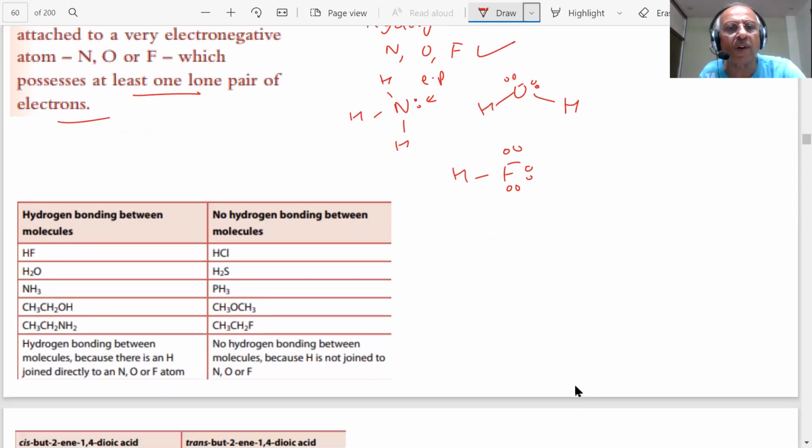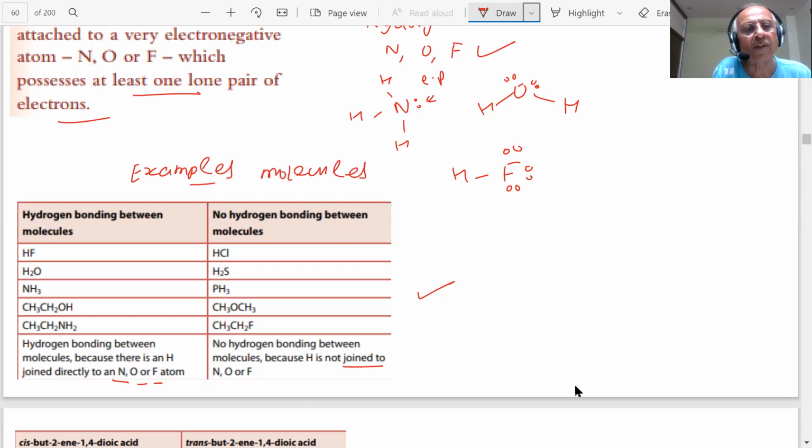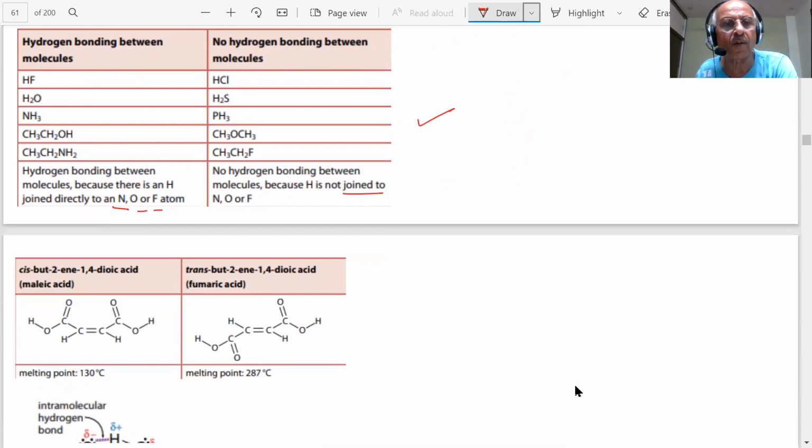And hydrogen bonding between molecules, examples, student. No hydrogen bonding here. These are the examples where hydrogen bonding exists. HF, H2O. These are examples of hydrogen bonding between molecules, because there is a hydrogen atom directly attached to nitrogen, oxygen, fluorine. And here no hydrogen bonding, because they are larger in size, so they don't show. No hydrogen bonding between molecules, as hydrogen is not joined to nitrogen, oxygen, fluorine. So these are the examples, student, of molecules which can form hydrogen bond, and those molecules which cannot form the hydrogen bond.